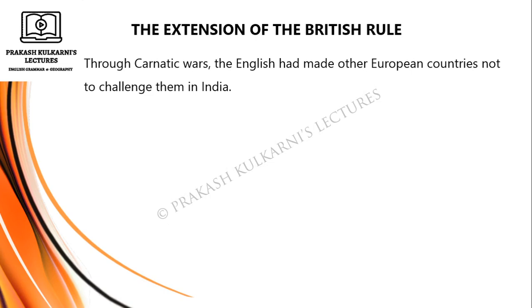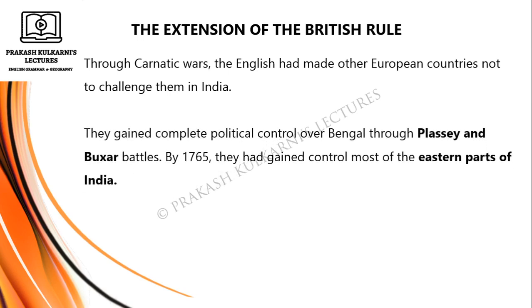Through the Carnatic wars, the English had made other European countries not to challenge them in India. They gained complete political control over Bengal through the Plassey and Buxar battles. By 1765, they had gained control of most of the eastern parts of India.